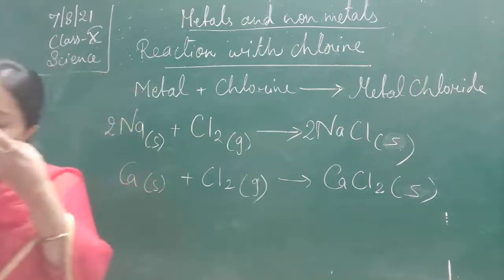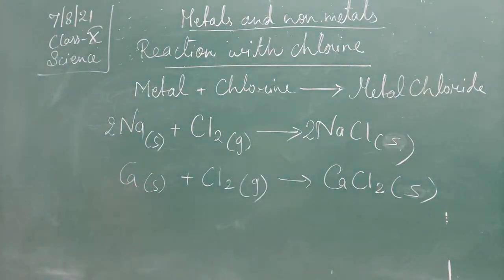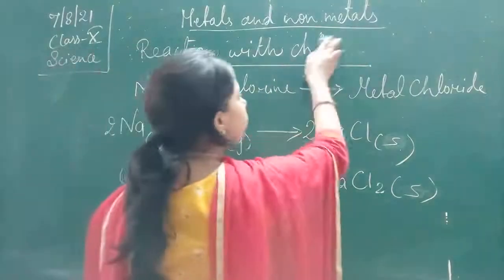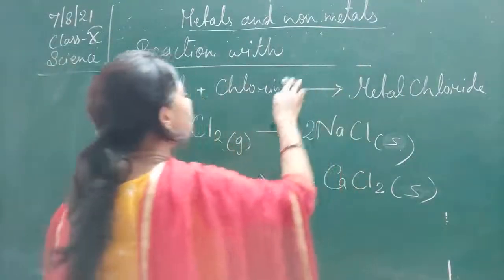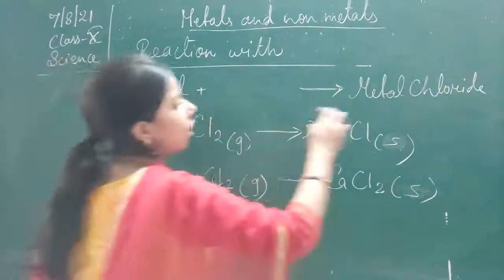Let us see the reaction of the metal with hydrogen. Reacting with hydrogen will make it form a hydride, a metal hydride.